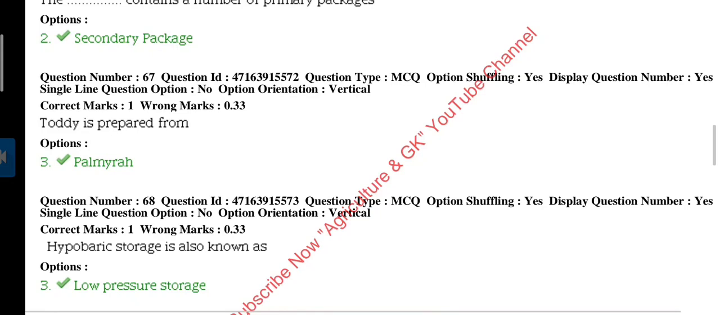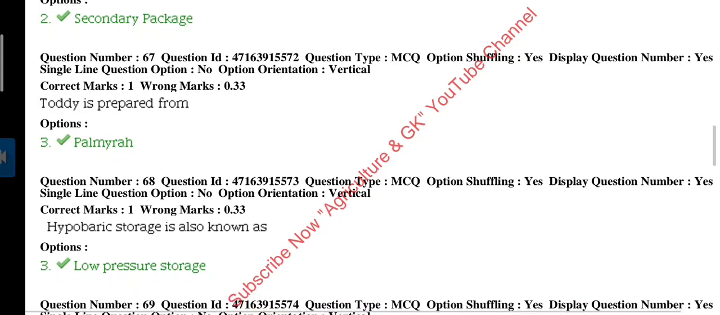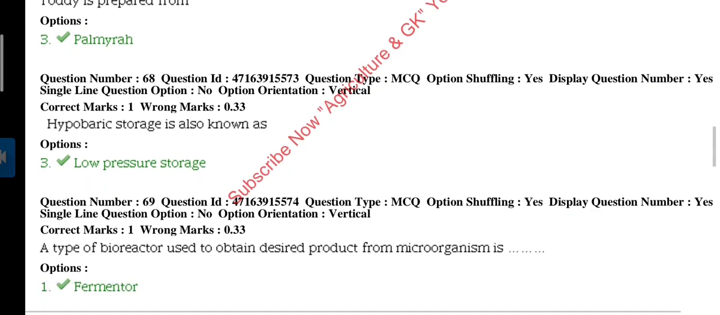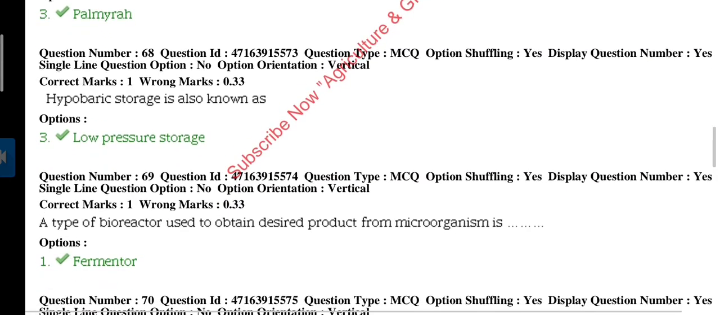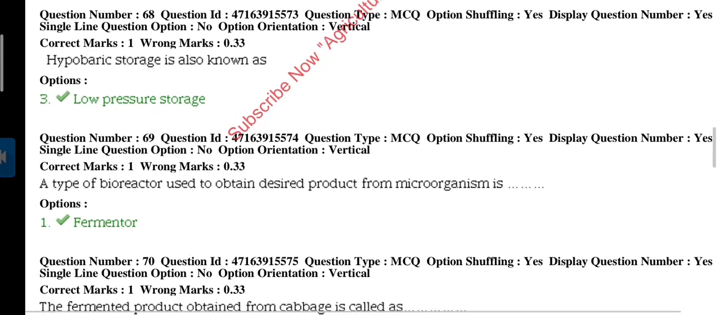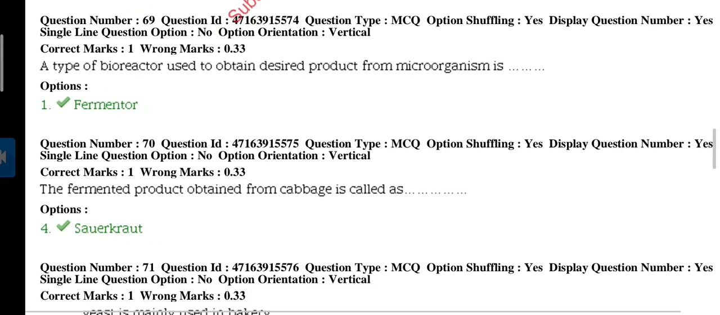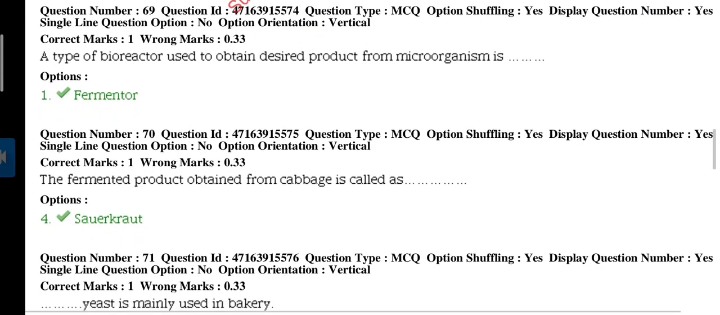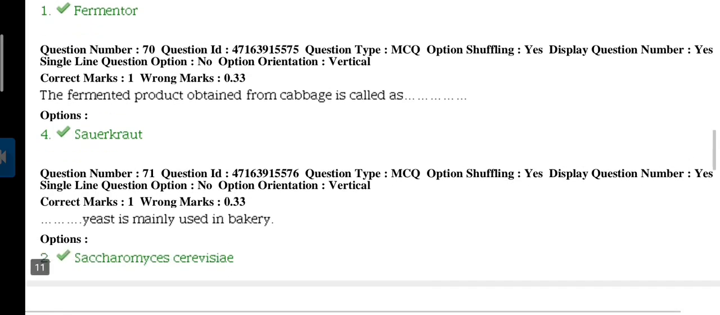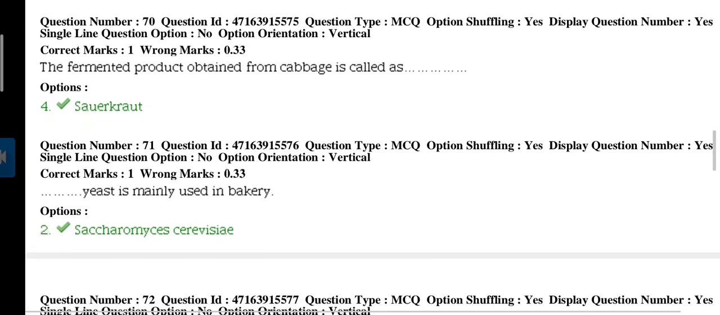Next question 67. Toddy is prepared from, answer is palmyra. Next question 68. Hyperbaric storage is also known as, hyperbaric is a type of cold storage at low pressure. Next question 69. A type of bioreactor used to obtain desired product from microorganism is, answer is fermenter. Next question. The fermented product obtained from cabbage is called as,